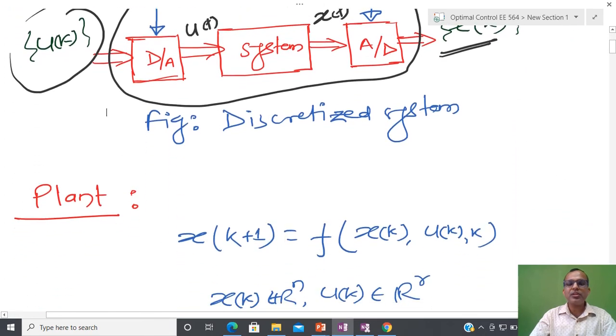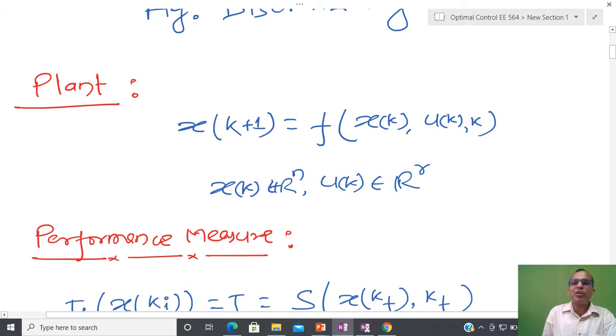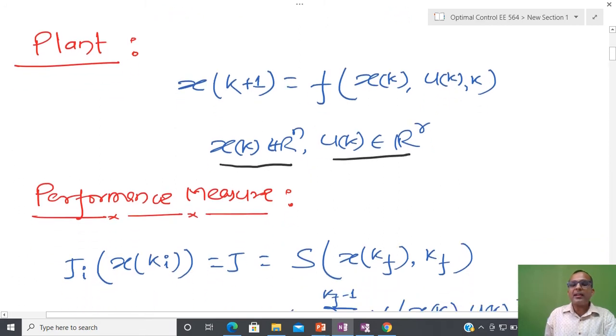Now I am going to represent my discretized system like this: x(k+1) equal to F(x_k, u_k, k), a nonlinear function. k is the time step, the same as time in the continuous time system. Here again I assume that x_k belongs to R^n and u_k has r control inputs.